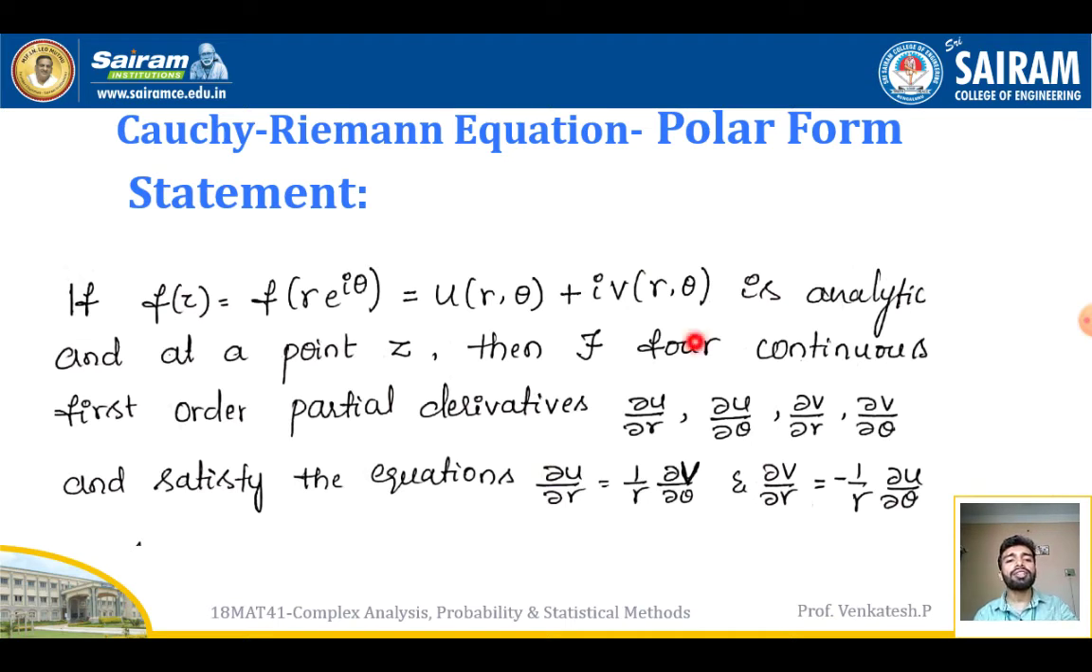Then there exist four continuous first order partial derivatives, dou u by dou r, dou u by dou theta, dou v by dou r, dou v by dou theta, and they satisfy the equations dou u by dou r is equal to 1 by r dou v by dou theta, and dou v by dou r is equal to minus 1 by r into dou u by dou theta. So this is the statement of the Cauchy-Riemann equation in the polar form. We can call this the CR equations in the polar form. Now we'll see how to prove this formula by using the given conditions.